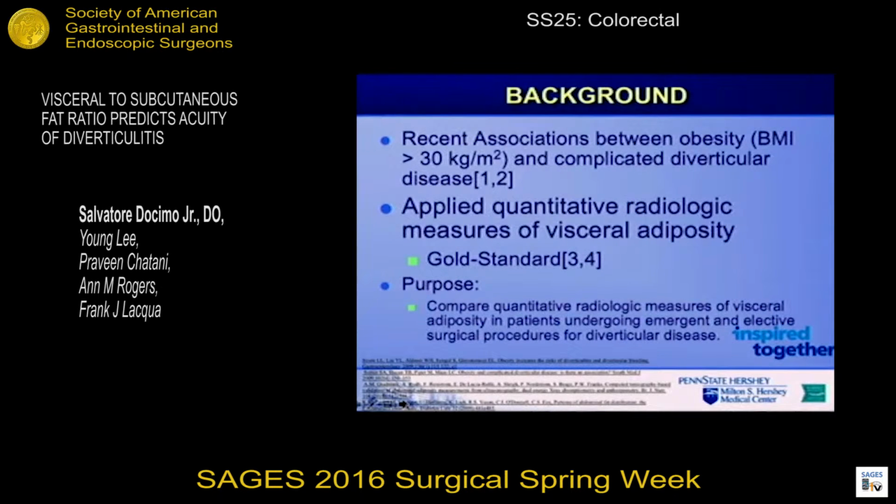Now, recent associations have demonstrated that obesity does play a role in defining complicated diverticular disease. Significant associations have been demonstrated. However, in terms of defining visceral adiposity, radiographic quantitative measurements have become the gold standard for assessing the volume of visceral adiposity. And our purpose for this study was to demonstrate if the level of visceral to subcutaneous ratio does play a significant role in determining the potency of diverticulitis.